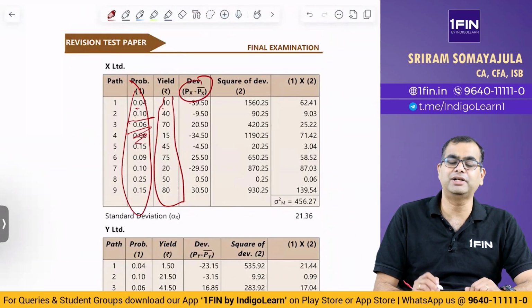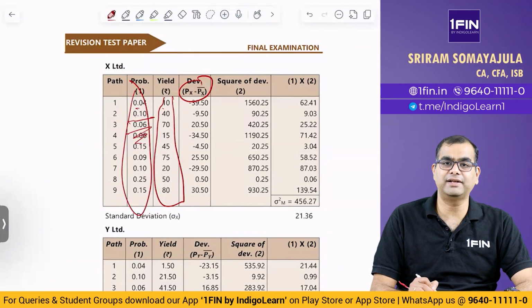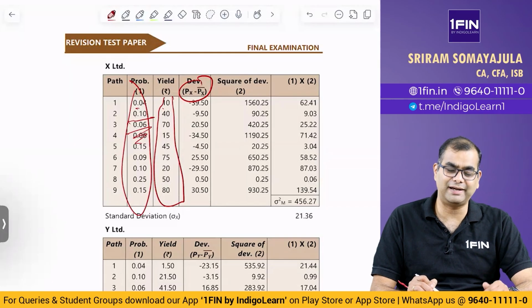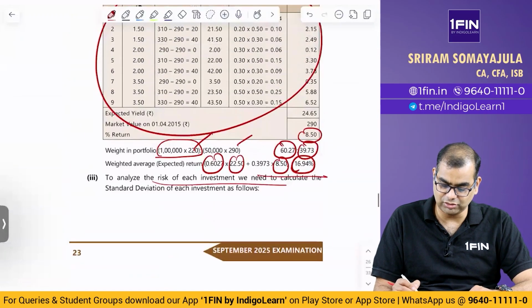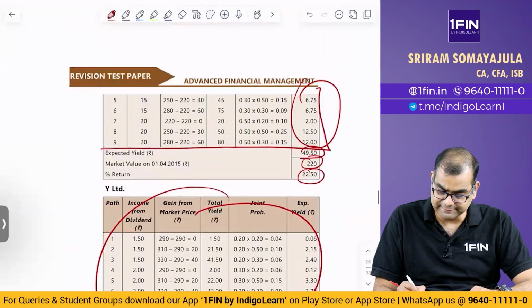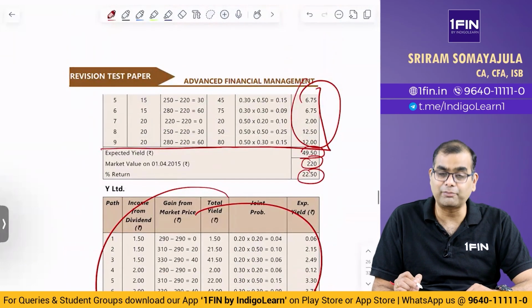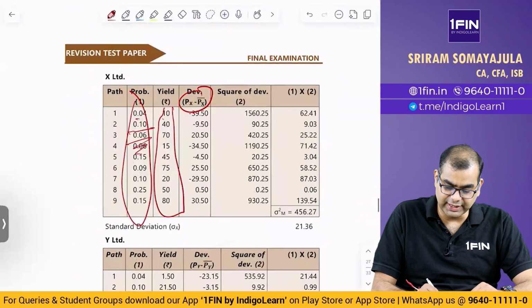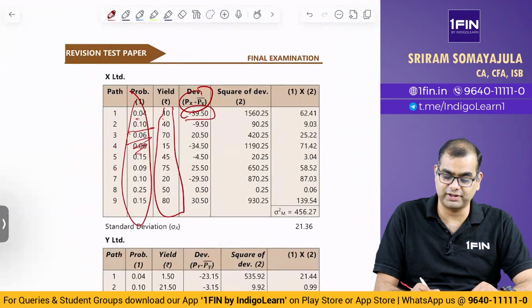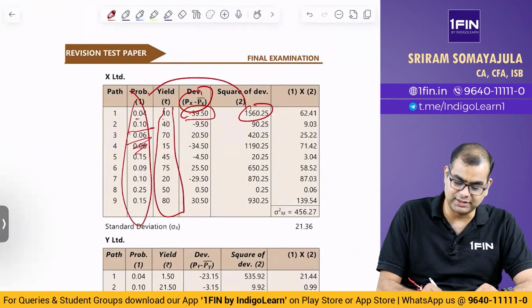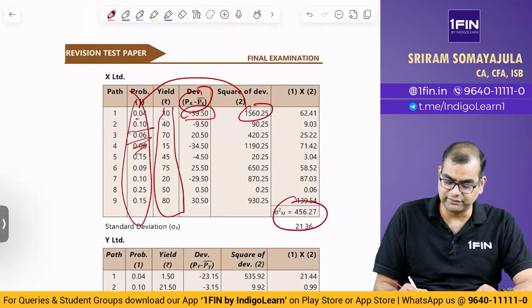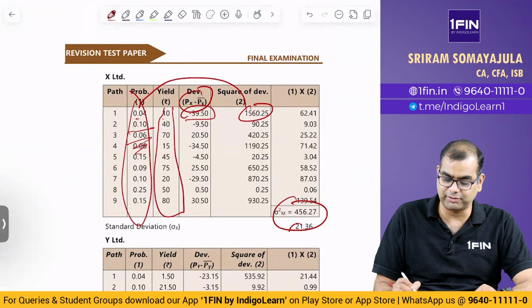Then they computed the deviation. How do you compute the standard deviation sigma where there is probability and a different yield? You compute the mean. What is the mean here? We arrived at a mean number here, 49.5. So, you subtract 10 minus 49.5, you get minus 39.5, then square it, then multiply each one with the probability, sum all of them and take a square root. You get a value of 21.36.